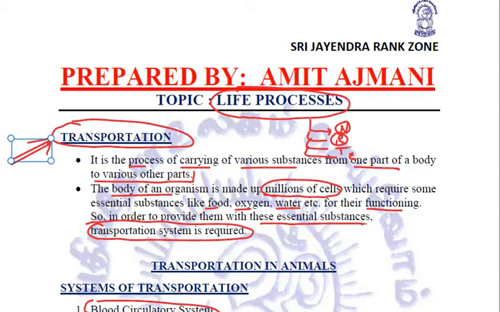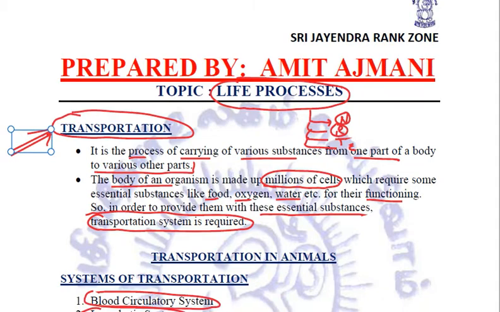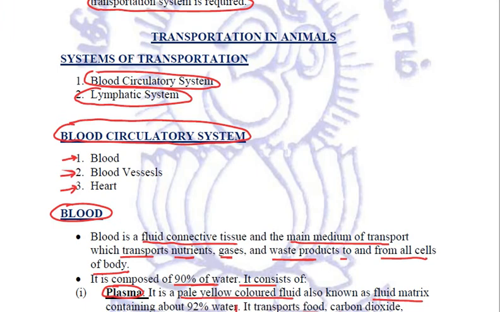It is important because it is helpful in providing all the nutrients and necessary things to all the cells which need them for their survival. In transportation, we see that in animals there are two systems, the blood circulatory system and the lymphatic system. We started with the blood circulatory system first. It consists of these three things: blood, blood vessels, and heart.